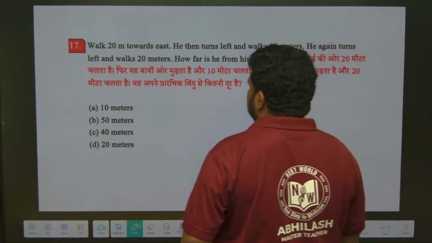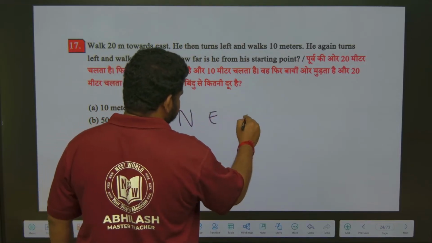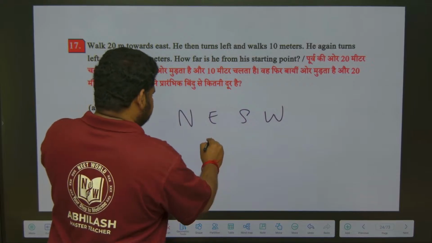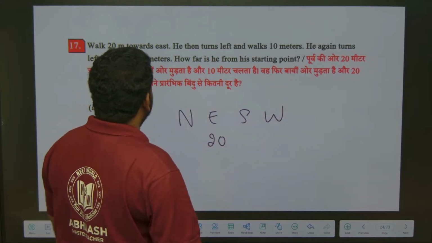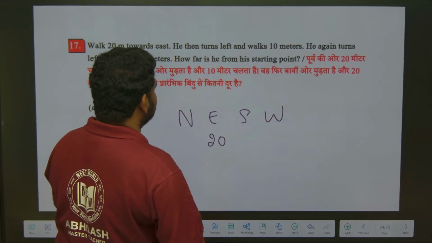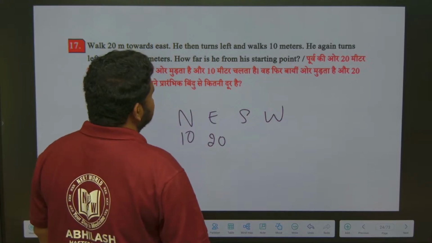Next question. Walk 20 meters towards east. Okay, northeast, southwest. Walk 20 meters towards east. So under east I should write 20. Okay, he then turns left. Turns left means from here he has to turn left and walks 10 meters. Okay, walk 10 meters. He again turns left.